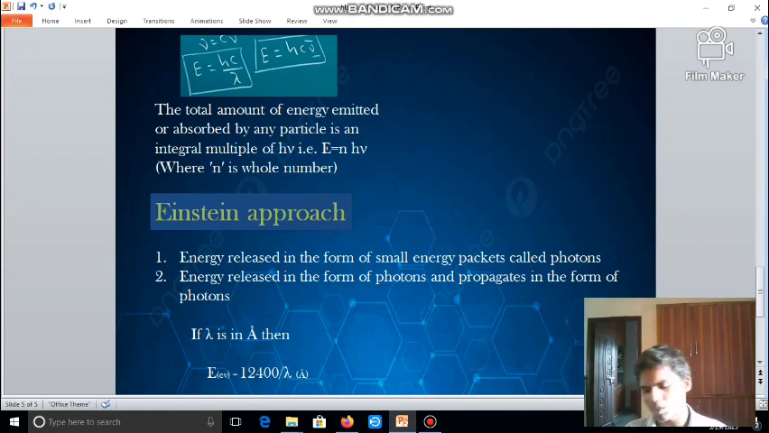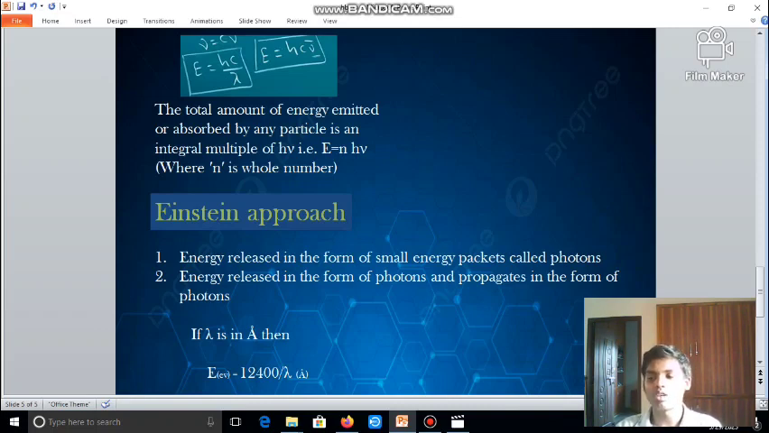The total amount of energy emitted or absorbed by any black body or any body is in the form of small integral multiples of whole numbers. E is equal to n hv. The value of n should be 1, 2, 3, like the whole numbers. They should not be decimals, okay? Where n is a whole number. Understood? This is Planck's quantum theory.